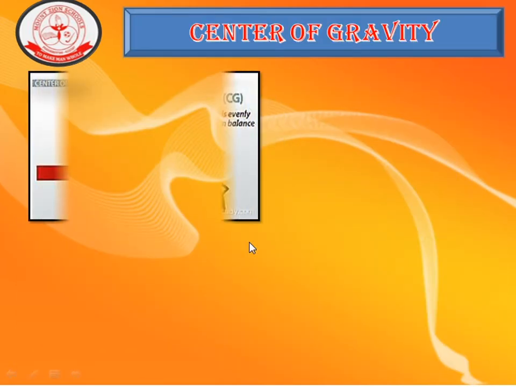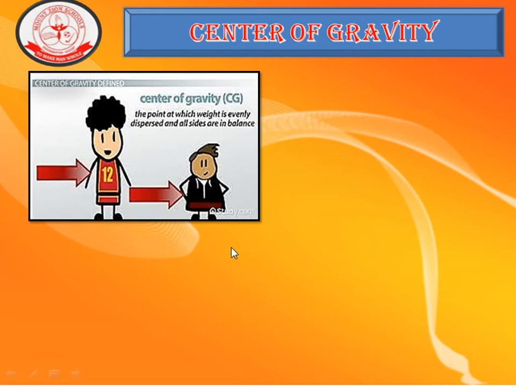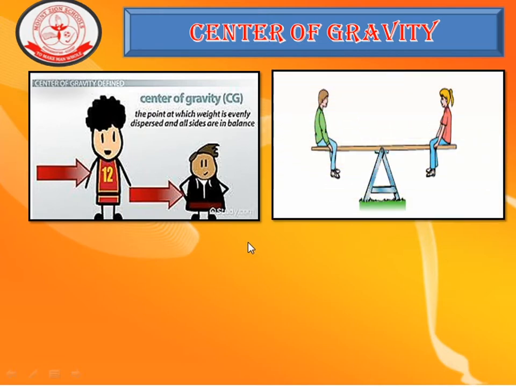The next important concept is center of gravity. What is center of gravity? It is a point at which weight is evenly dispersed or distributed and all sides are in balance. So if you look at this picture, these two children are balancing this seesaw. That is because the center of gravity lies at the center.